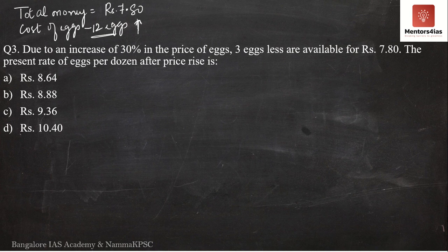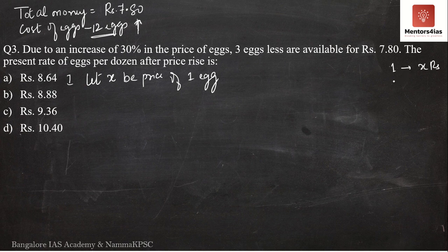So what I am going to do is, just like the previous example, I am going to say the first case, let x be the price of 1 egg. So 1 egg costs x rupees.